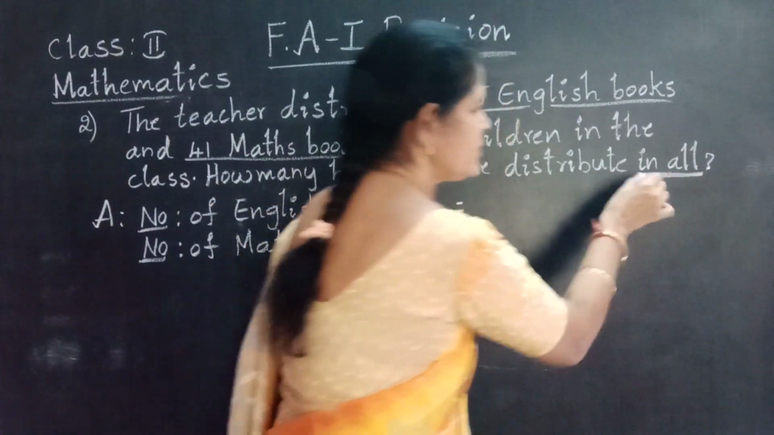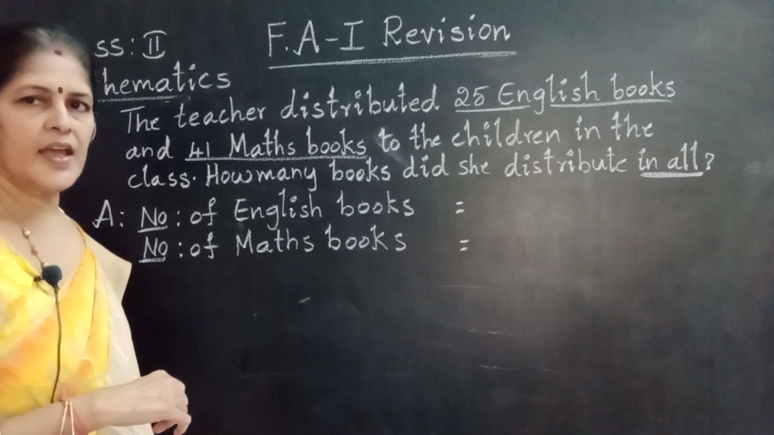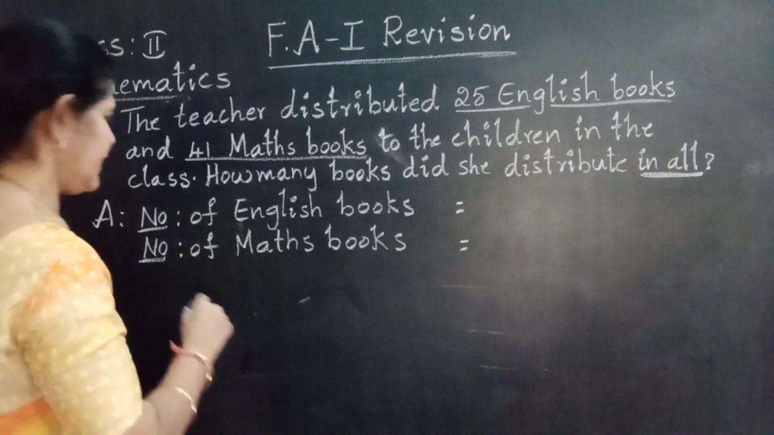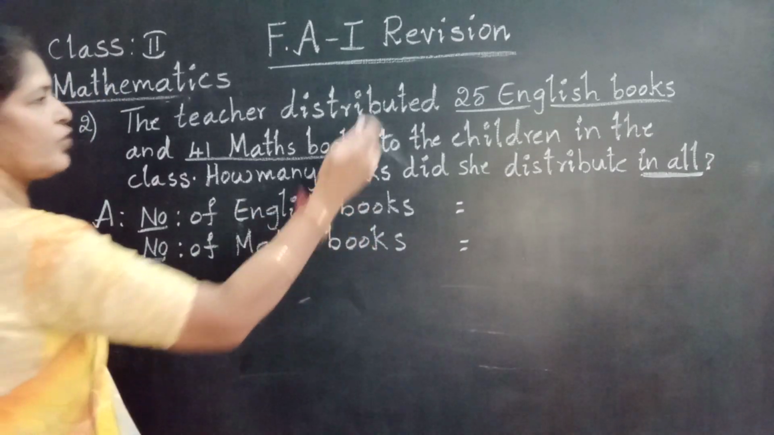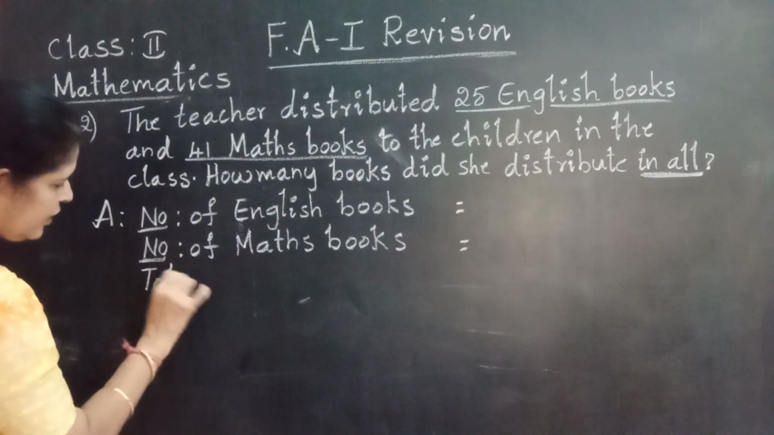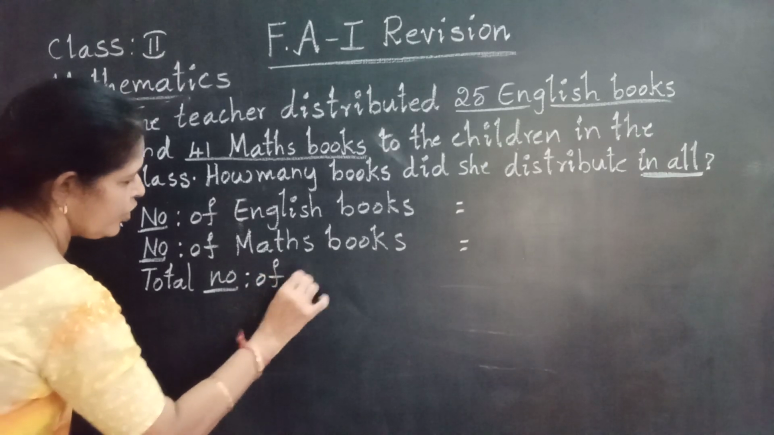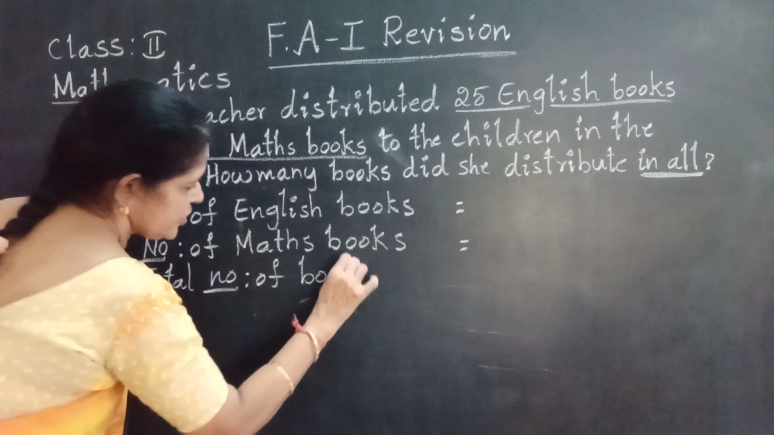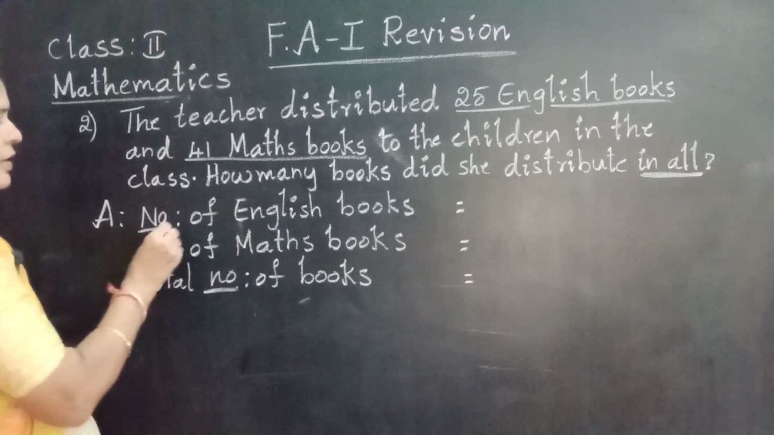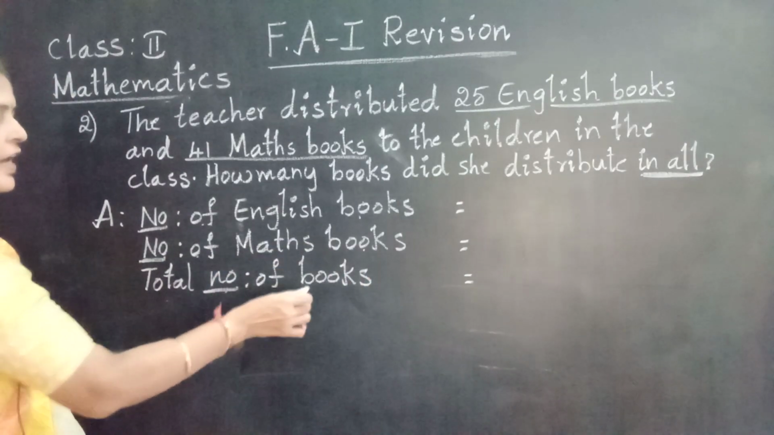In all goes to an addition word. What is the answer called in addition? Total. The result of addition is called total. Here we are doing addition. We are going to combine these 2 numbers. Total, T-O-T-A-L. Total number of books she distributed in the class. Simple writing: number of English books, number of maths books, total number of books.